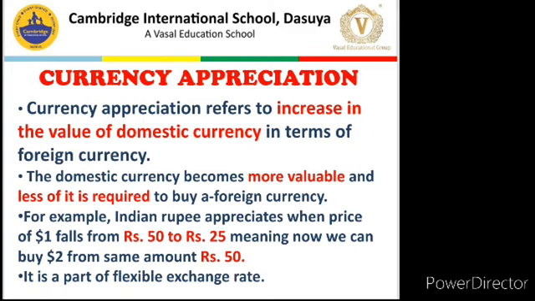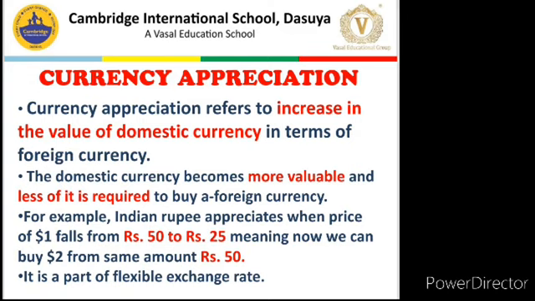Now we need to pay just 25 rupees to purchase $1. So what has happened? Now we are paying less domestic currency, means domestic currency has become more valuable, it has appreciated. Now if we have the same 50 rupees, we can purchase $2. Earlier we were able to purchase only $1, and this is all about currency appreciation.